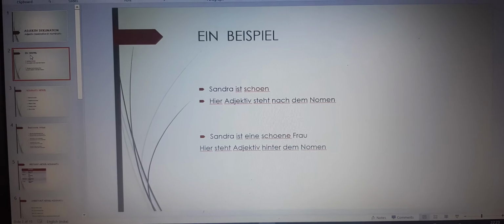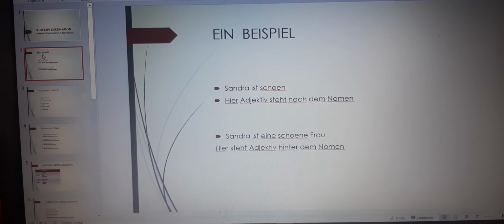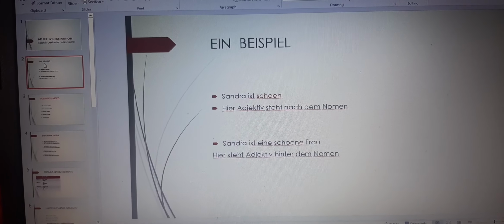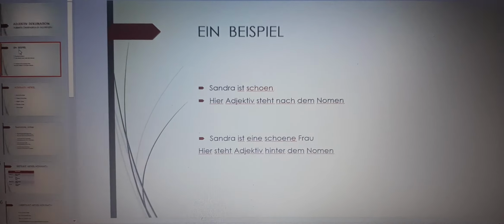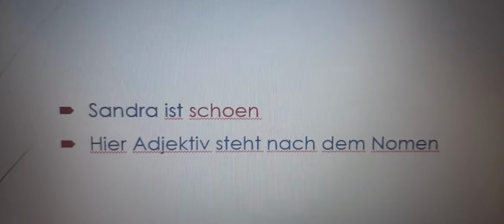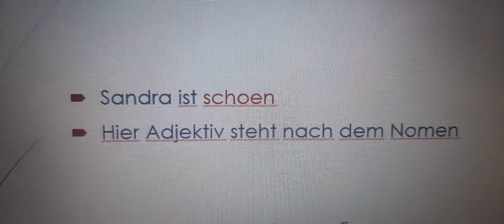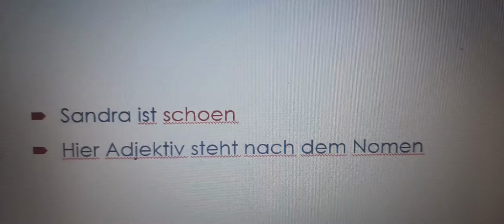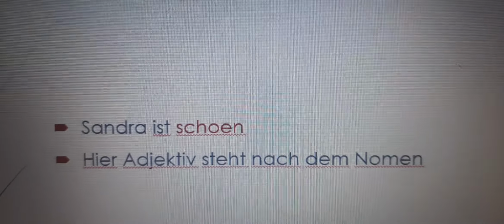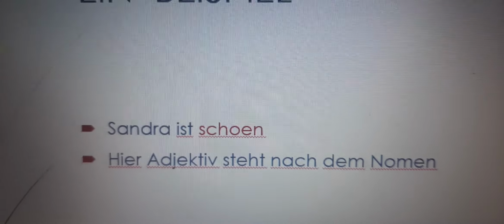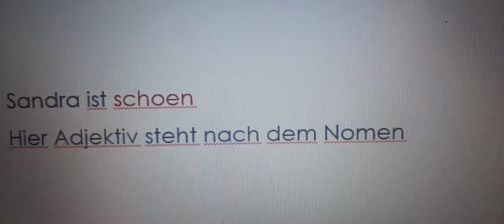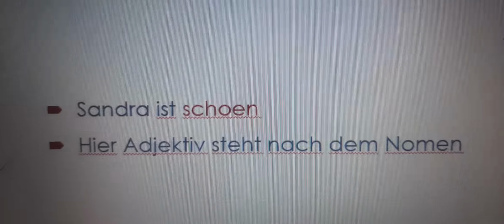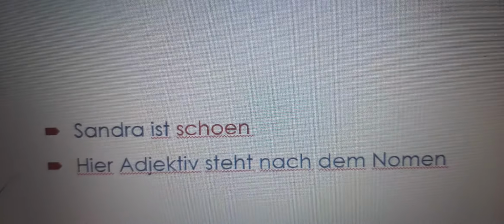Ein Beispiel. Wir beginnen mit Sandra ist schön. Hier kann man sehen, Adjektiv steht nach dem Nomen. That means adjective comes after the noun. There we don't need ending of the adjective. In German language, we have the endings in the adjective depending upon the gender of the noun.